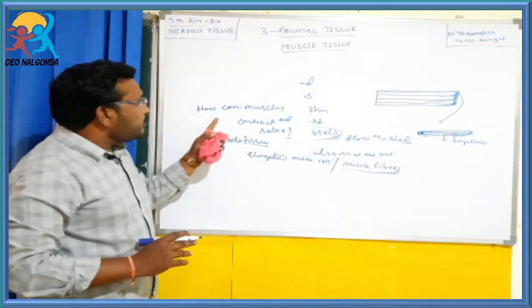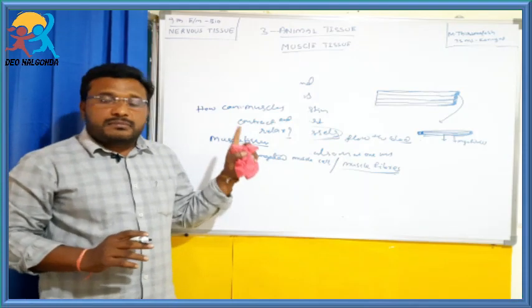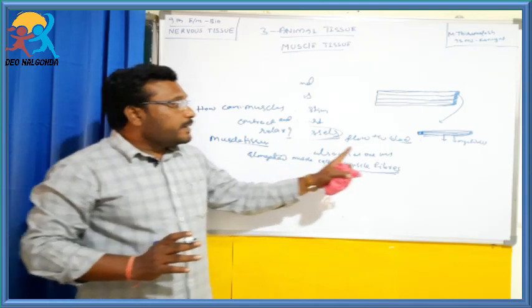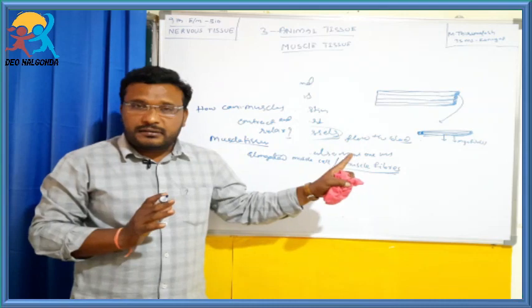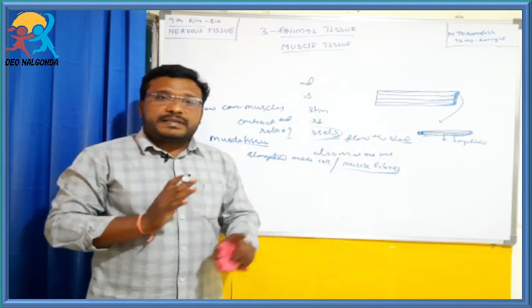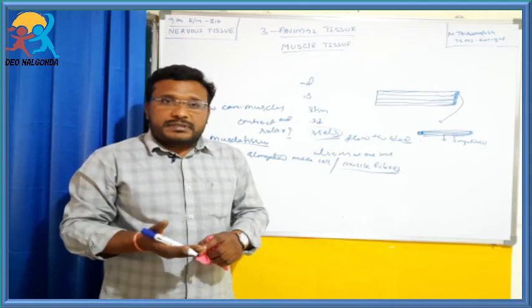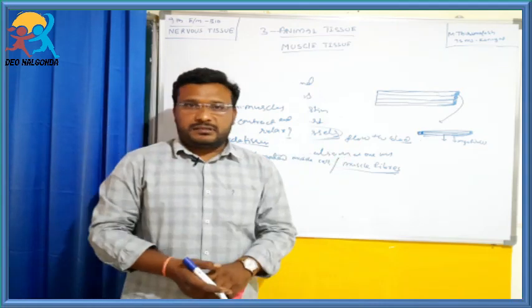So how can muscles contract and relax? Muscles are formed by muscle fibers, muscle fibers are made by a number of myofibrils, and myofibrils contain contractile proteins, which cause the movements in the muscle tissue.